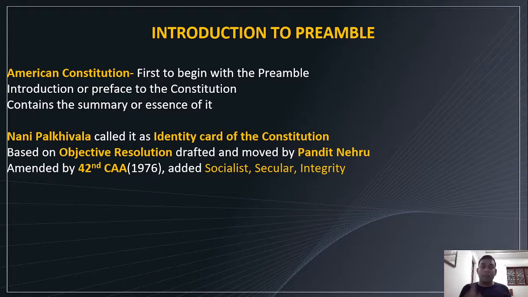Then it was amended only once, by the 42nd Constitutional Amendment Act in 1976, which added three terms: socialist, secular, and integrity. The 42nd Amendment is also called the mini constitution, right? Because so many changes and amendments were made in the constitution by the 42nd Amendment in 1976. That is why it's called the mini constitution, because so many things were changed. So these terms, socialist, secular, and integrity, were added to the preamble by the 42nd Amendment, right?